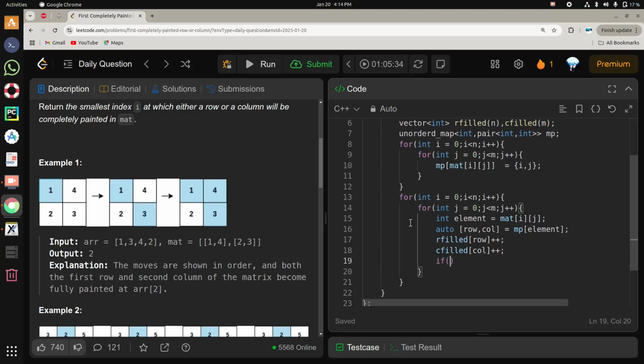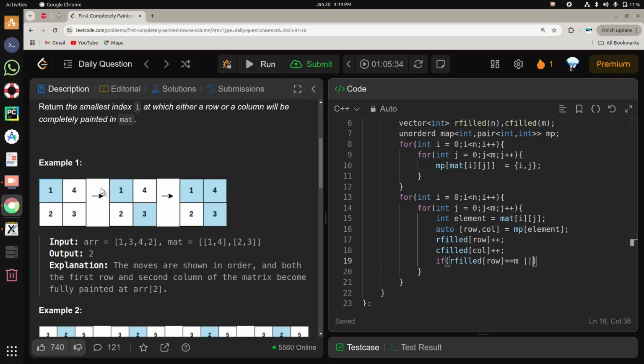And for that we will do: if r filled of row is equal to the total number of columns, because as we have discussed, a row can be completely filled when all the columns are completely painted. So it means that the row filled should be equal to the number of columns, that is m.